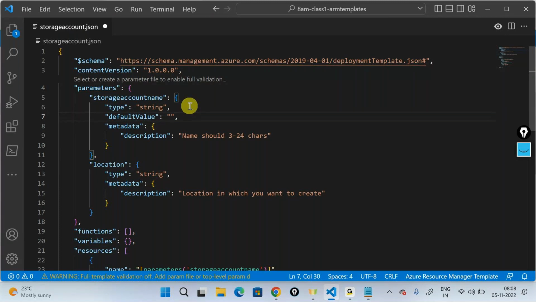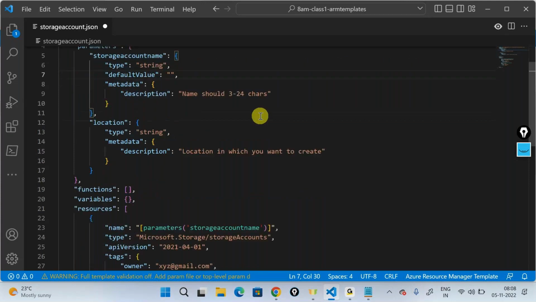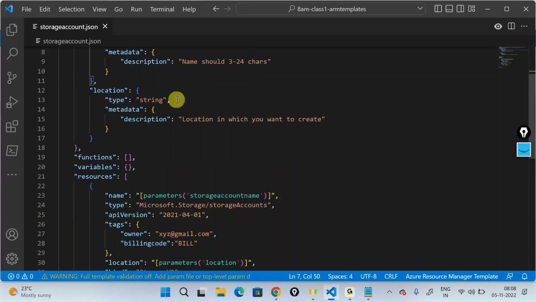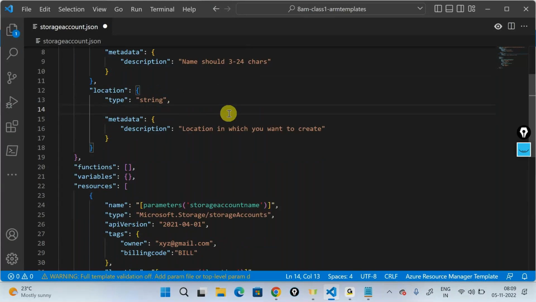Let's say the default value: I take the name of the storage account, something like storeARMXYZABC001. I'll put a default value here, meaning whenever you deploy the template, by default it will create this particular name. And in the location, I'll press enter, Ctrl+Space, and choose allowedValues. I'll put a colon, and allowedValues is an array.